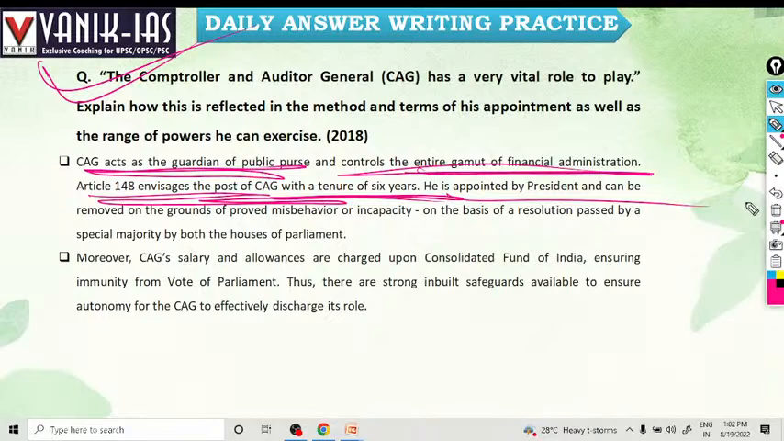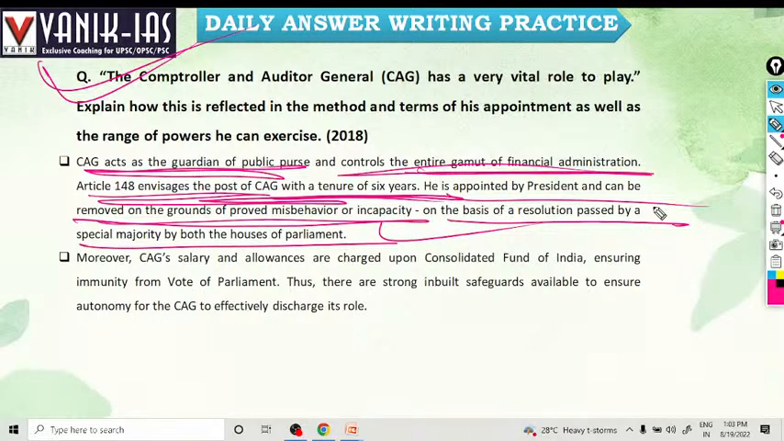He is appointed by the President and can be removed on the grounds of proved misbehavior and incapacity on the basis of a resolution passed by special majority of the Houses of Parliament, similar to a judge of the Supreme Court. That is similar to the removal of a Supreme Court or High Court judge, Article 148. The tenure is 6 years or 65 years of age, whichever is earlier, right?